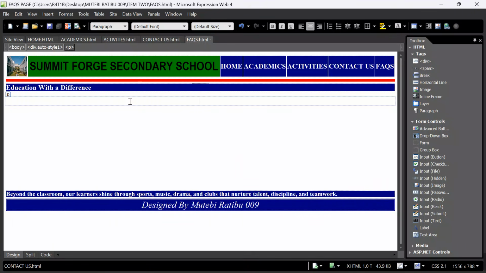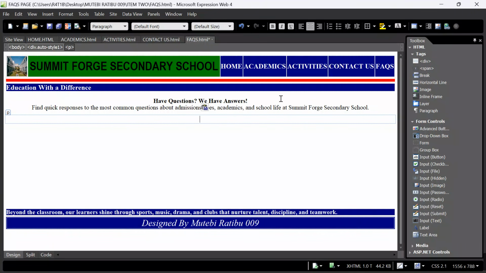So come over here, I want to paste it. After pasting, I want to increase the size a bit. Come to font size, keep it around that.